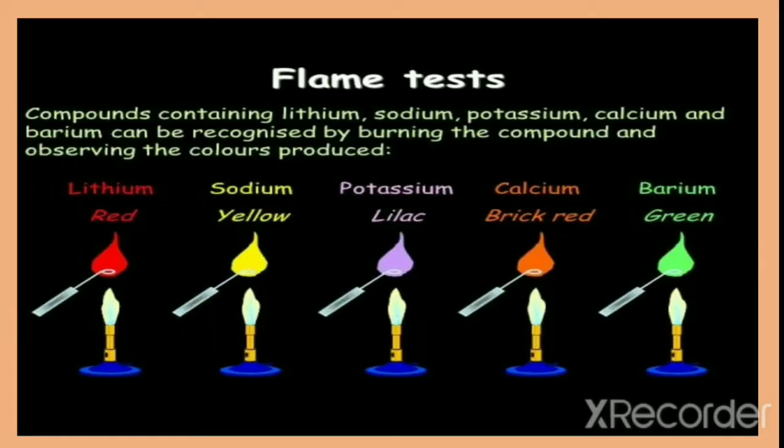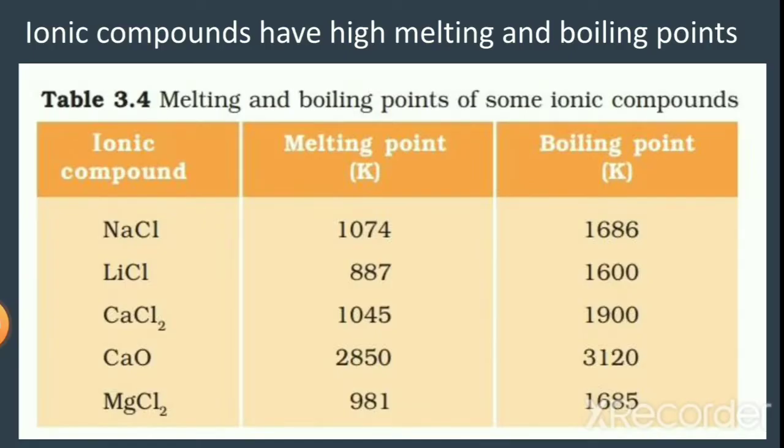Sodium chloride, potassium iodide and barium chloride, when heated directly on the flame, will impart a characteristic color to the flame. Sodium chloride imparts yellow color to the flame, potassium iodide imparts lilac color to the flame, whereas barium chloride imparts green color to the flame. Let us discuss the next question given in the activity.